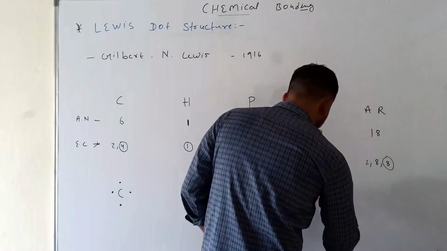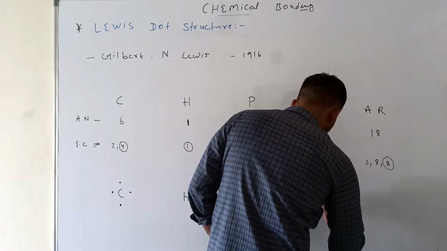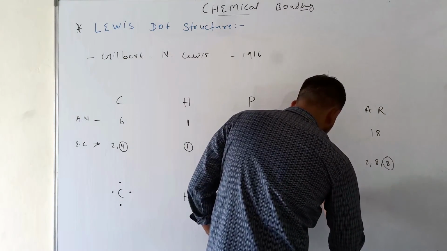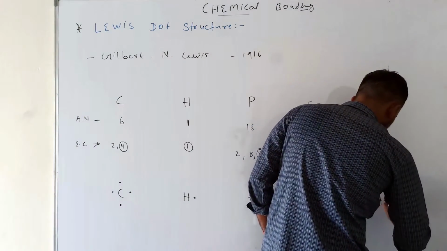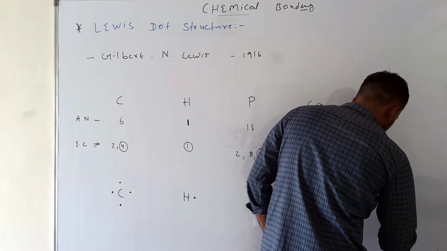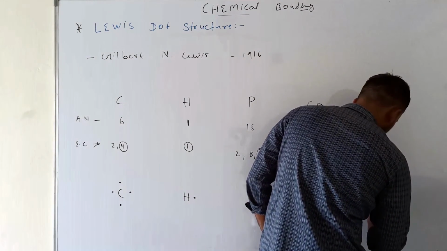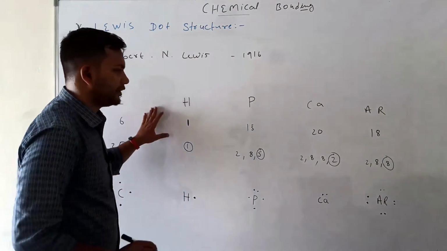Calcium has 2. And argon has 8. This is called the valency of a particular element.